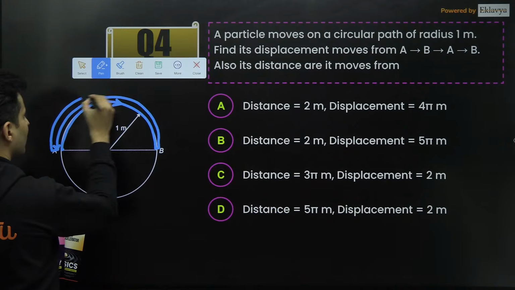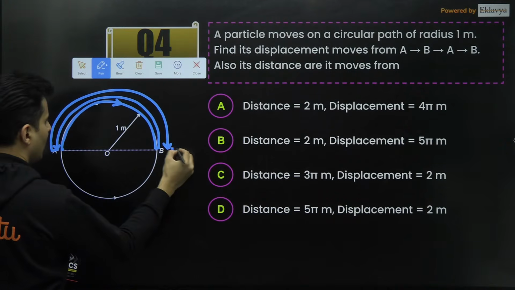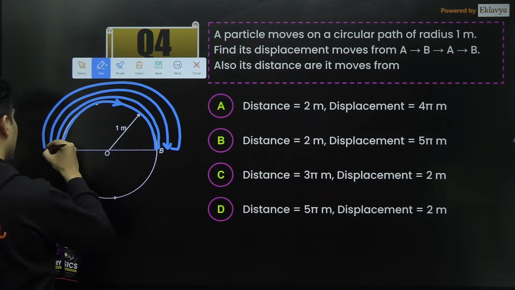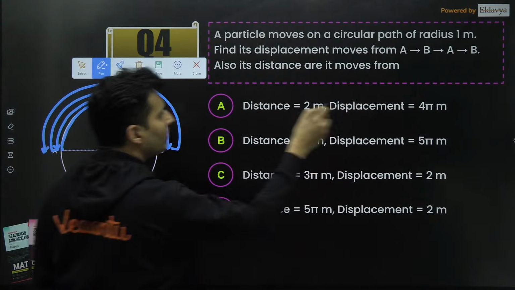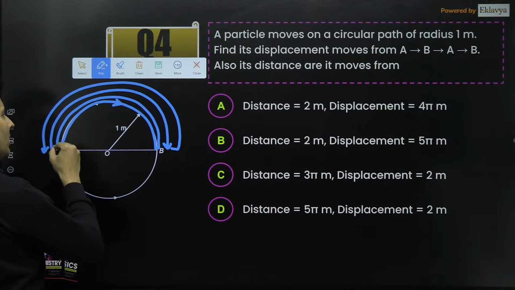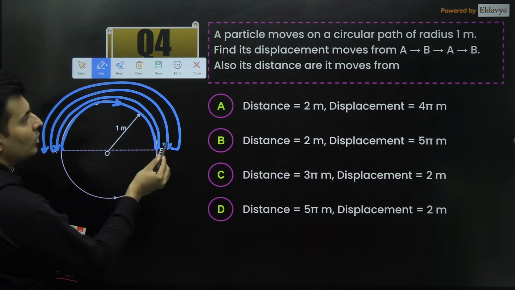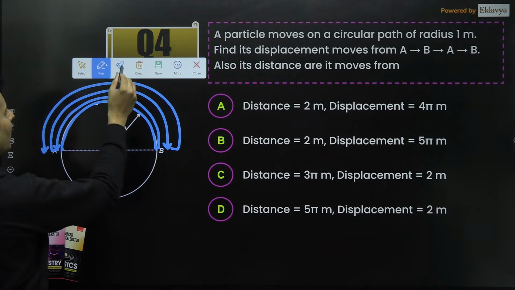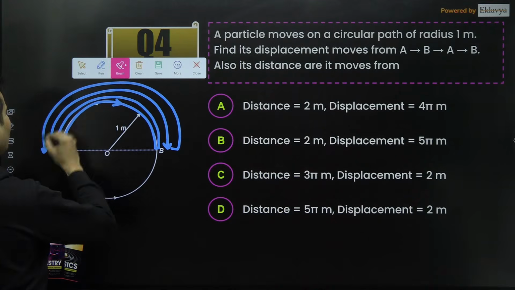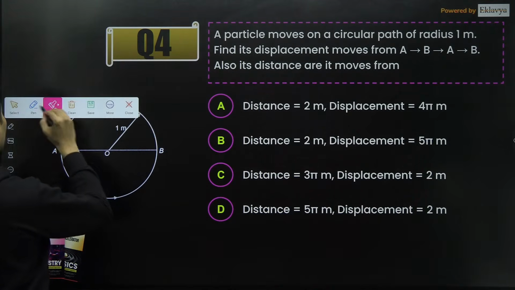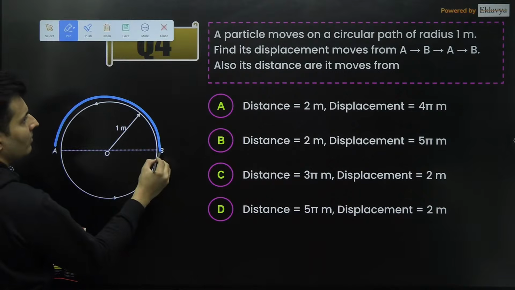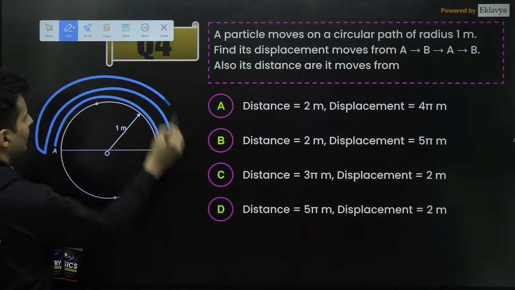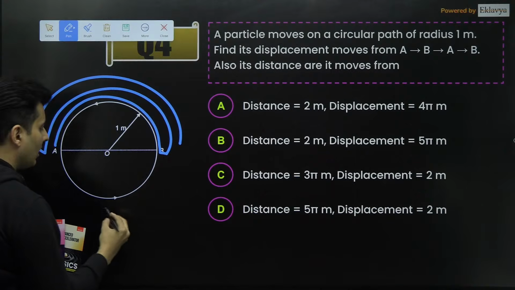Next, again I am going like this. Next, again I am coming back over here. That is what has happened. A to B, B to A, and again A to B, but I'm not coming back. So if I'm not coming back, no issues. Just one time, then 2 times, and then 3 times. So 3 times I'm covering the semicircle.